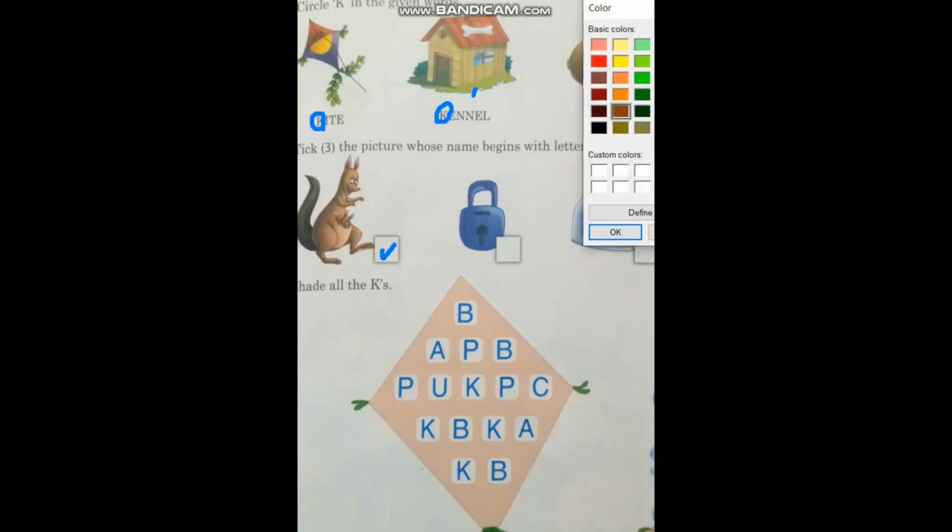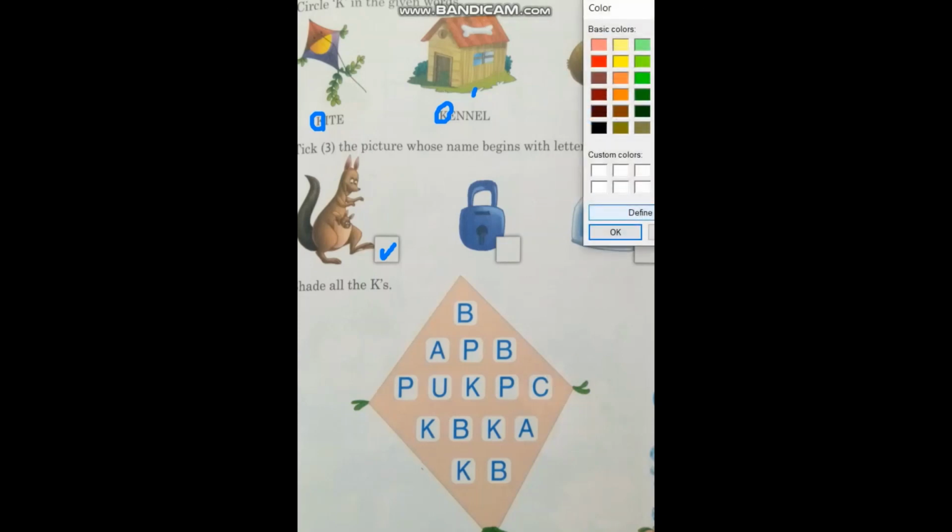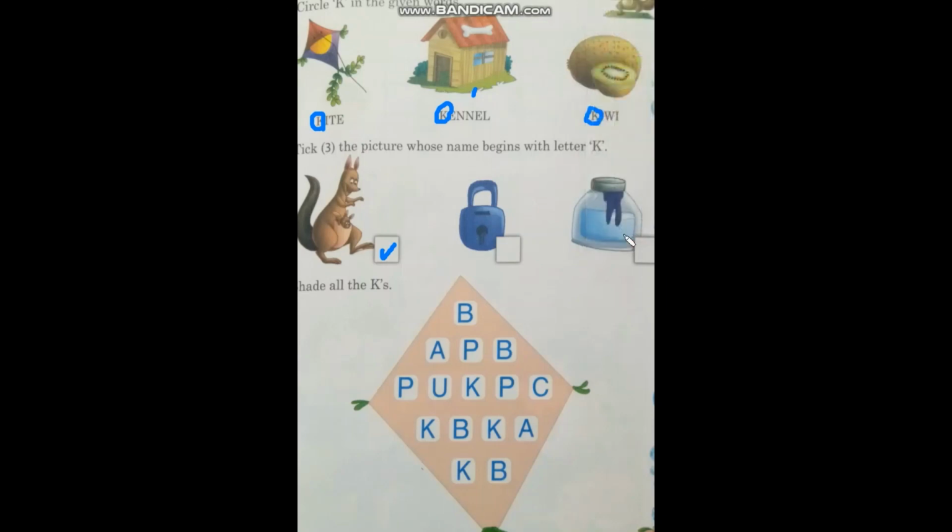Okay, now downside we have a big kite. In this kite we have alphabets. So here we will try to find out our alphabet K. Okay dear children, now for alphabet K again I am going to change my color and we will do the coloring in this. Yes, I got it, the first one, and I am going to fill the color in this.